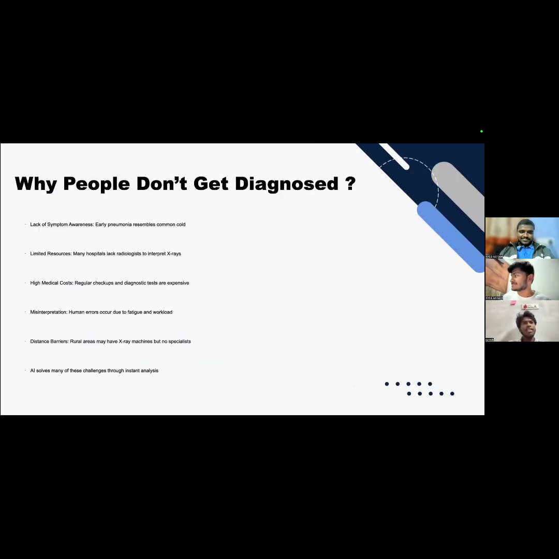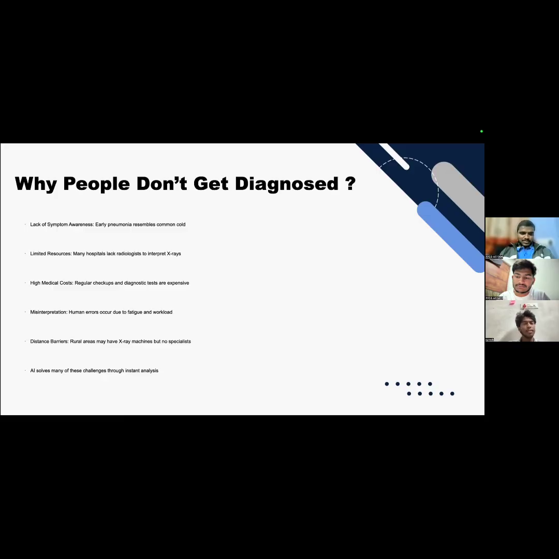Having this much technology and very advanced medicine, and even the best cure for this, the problem is that people really don't know what pneumonia is. It's a simple disease where people's lungs get filled with watery substance so that they can't breathe like a normal human, and at the end of the day they die. It sounds very simple, but it's disgusting that millions of people are dying, not even knowing the reason. They just think it might be a heart attack or some other health issue, but they don't know.